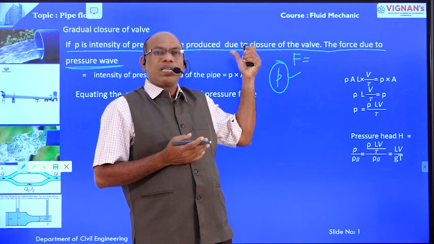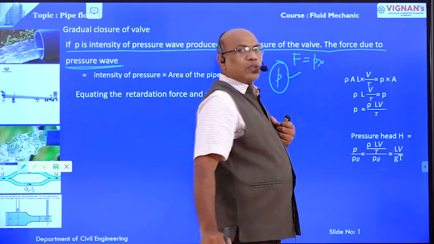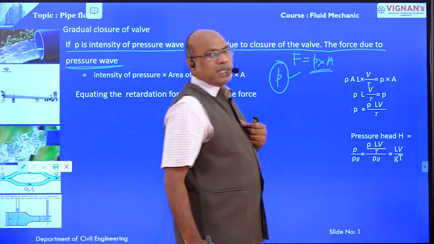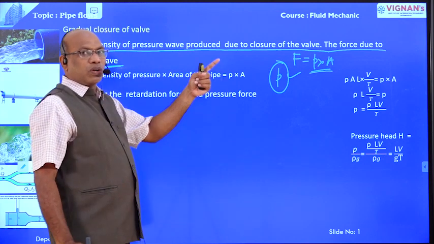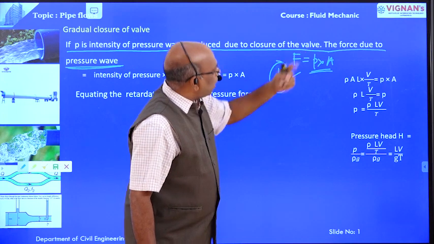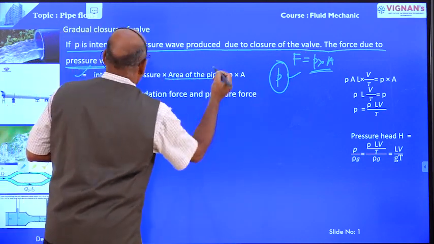Intensity of pressure produced here is small p, so the force is equal to small p into A, the area of the pipeline. This is the pressure intensity wave produced due to closure of the valve. This is very clear.